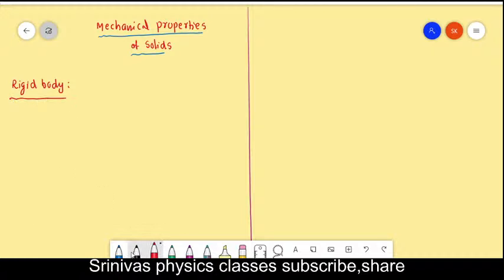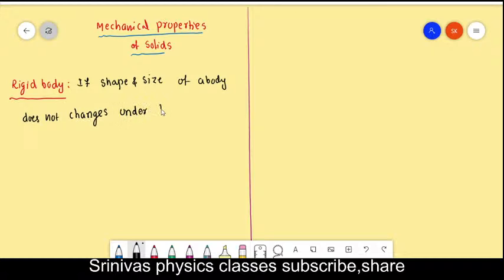Then can anyone write in the chat box? Right, what is a rigid body? If the shape and size of a body does not change under the force, then such body is called as rigid body.